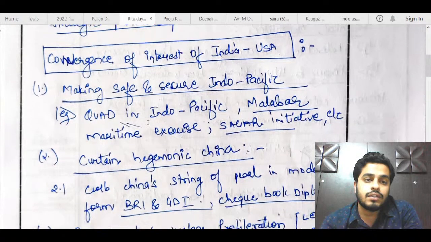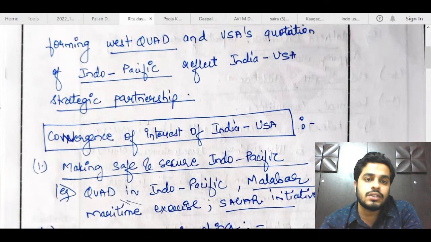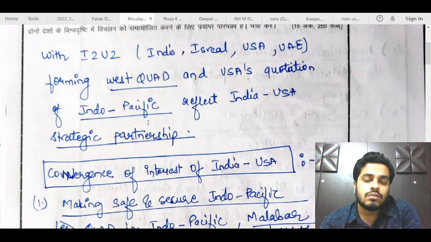Convergence of interest of India US. In the introduction, she has just mentioned examples of I2U2, West Quad, Indo Pacific. So this is how the accommodation has been done. This part should be written in the latter part of the answer. In an introduction, you can just begin by talking about some historical perspective, or just talking about both these democracies, because that is a very decent introduction.